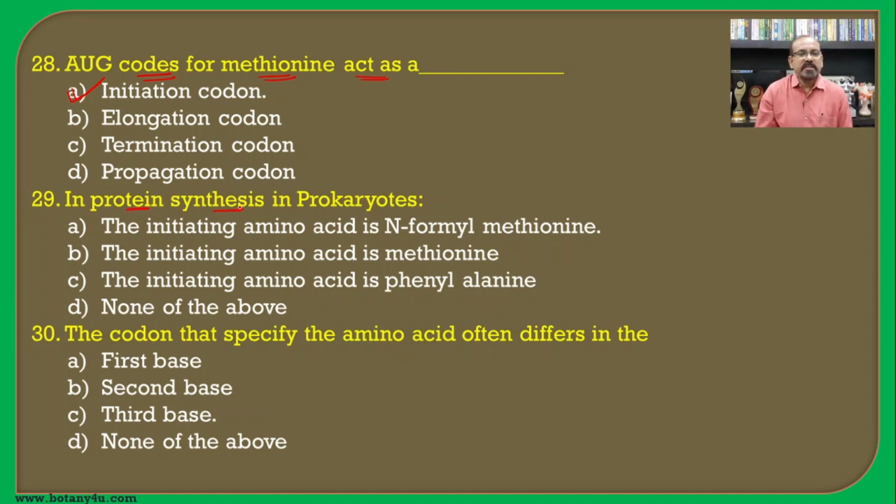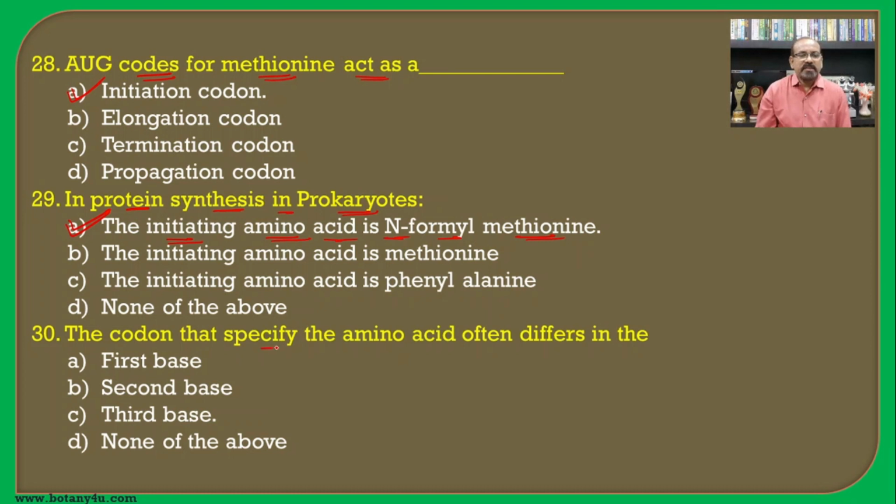In protein synthesis in prokaryotes, the initiating amino acid is N-formyl methionine. In earlier questions we have already seen that in prokaryotes there is the presence of N-formyl methionine as the first amino acid in protein synthesis, while it is only methionine in eukaryotes.